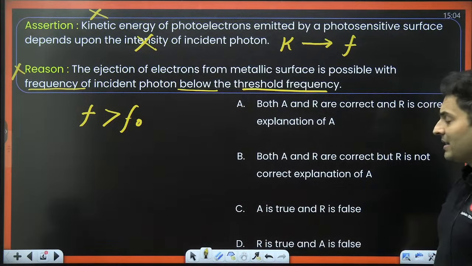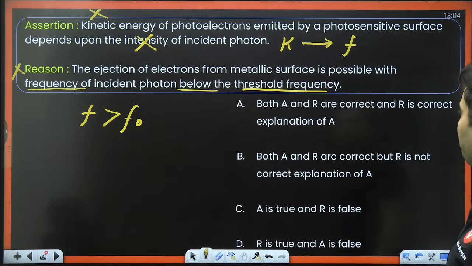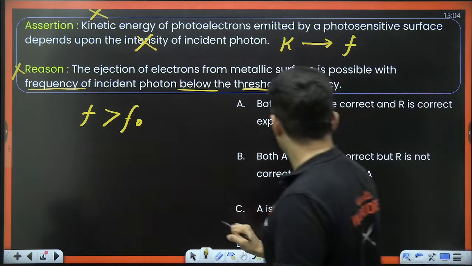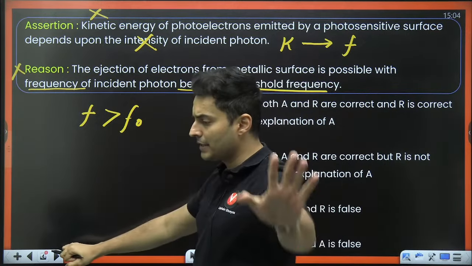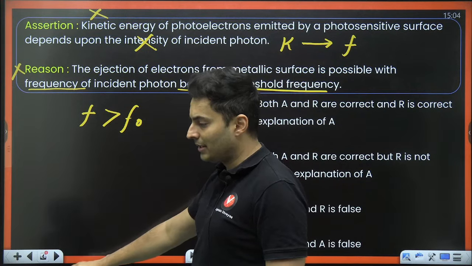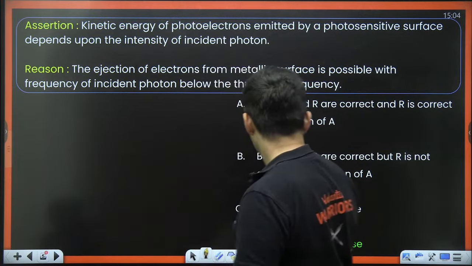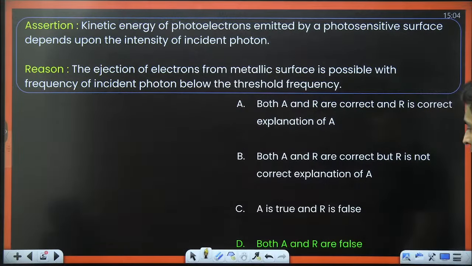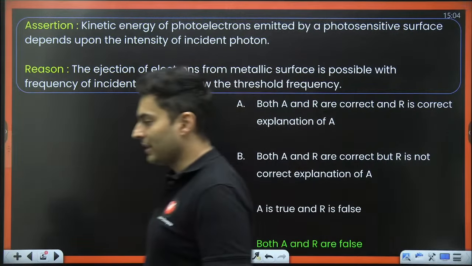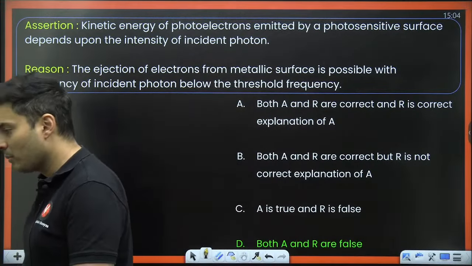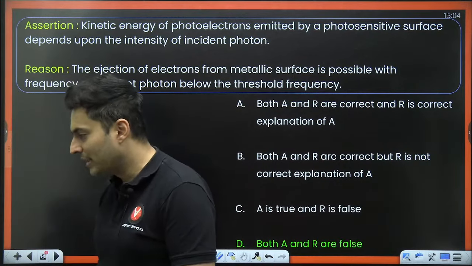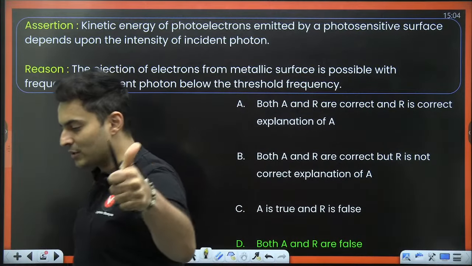So basically, this is definitely a wrong statement. Both assertion and reason should be false. Just check this out. Yes, this is the correct answer. Amazing, both are false. Clear? Shall we go ahead to the next question, my dear warriors?